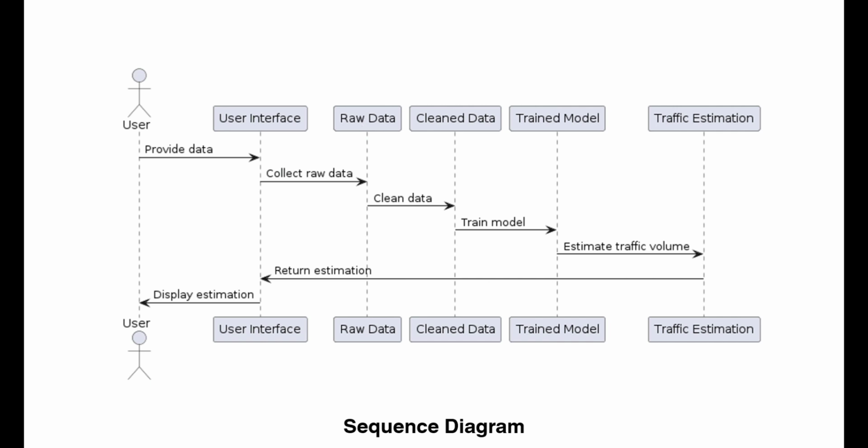The data cleaning component processes the raw data into cleaned data. The cleaned data is used to train a machine learning model. The trained model estimates the traffic volume based on the input data. The traffic estimation result is returned to the user interface. The user interface displays the estimation to the user. This sequence diagram helps visualize the dynamic behavior of the system, illustrating how different components collaborate to process data, train a model, and provide traffic estimation to the user.